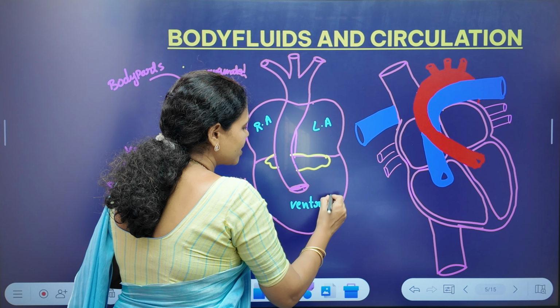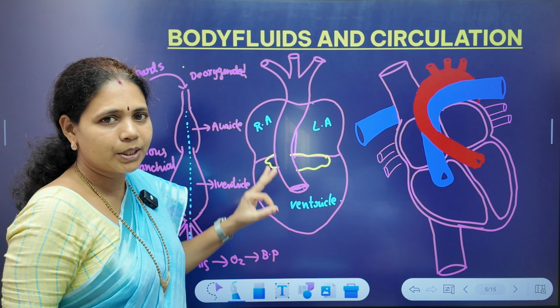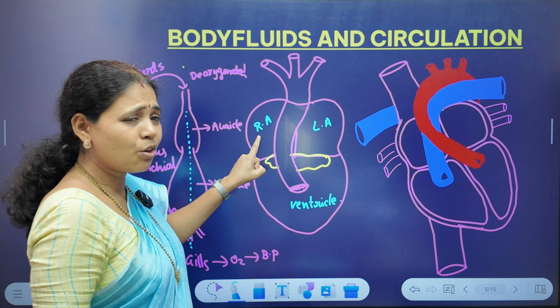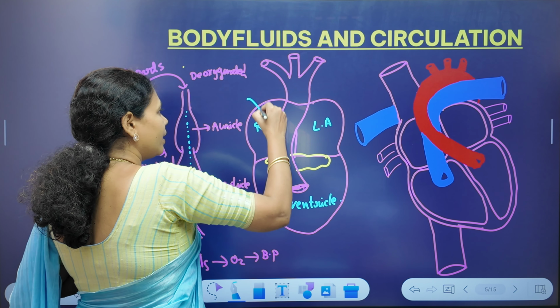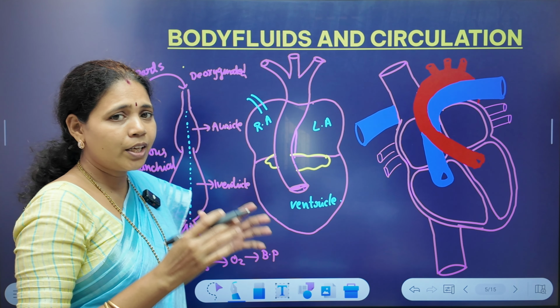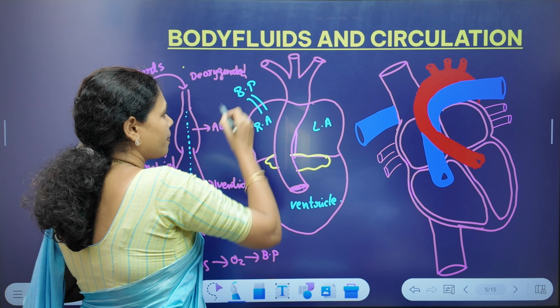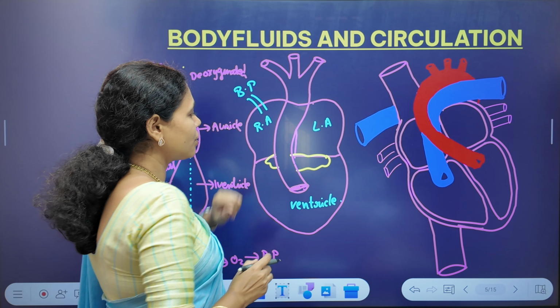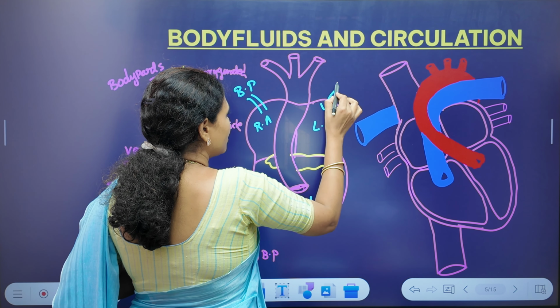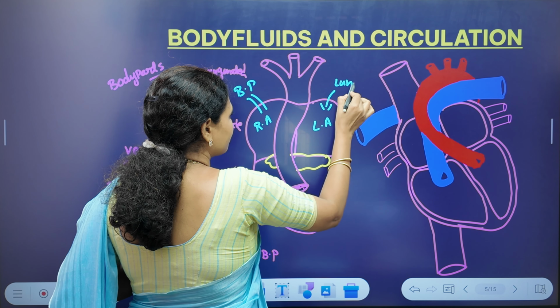That is why we say three-chambered heart. The right auricle receives deoxygenated blood from the body parts, whereas the left auricle receives oxygenated blood from the lungs.